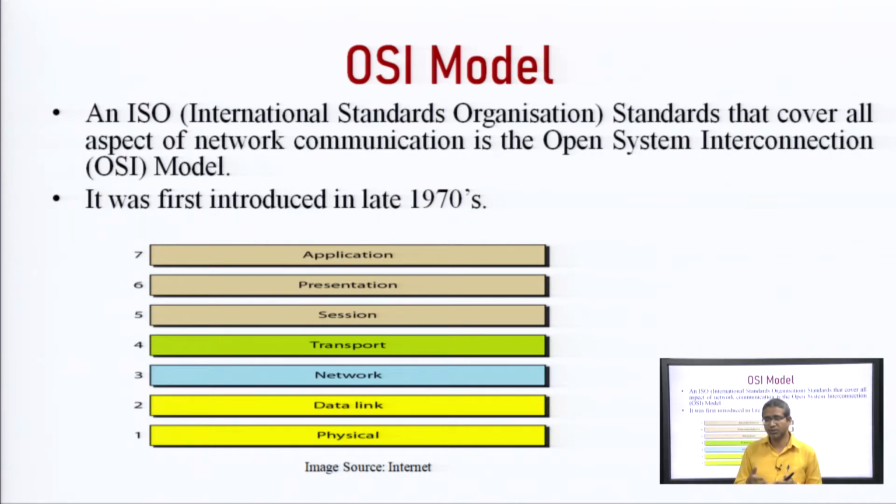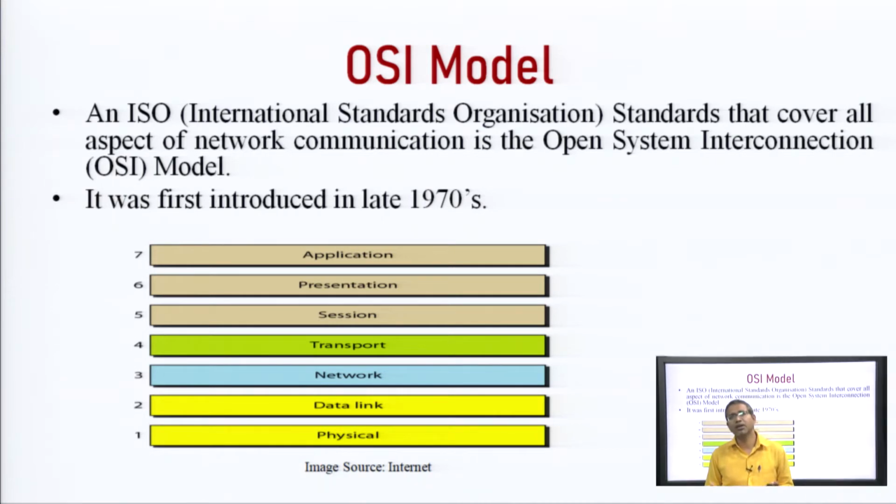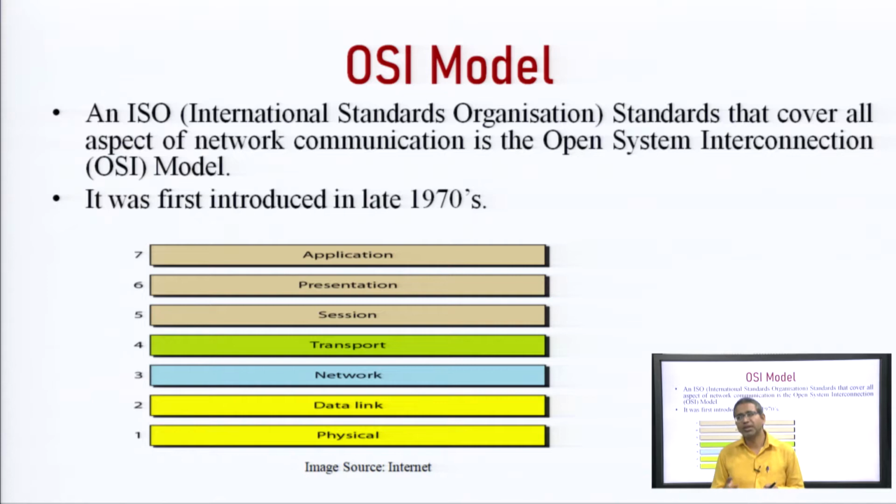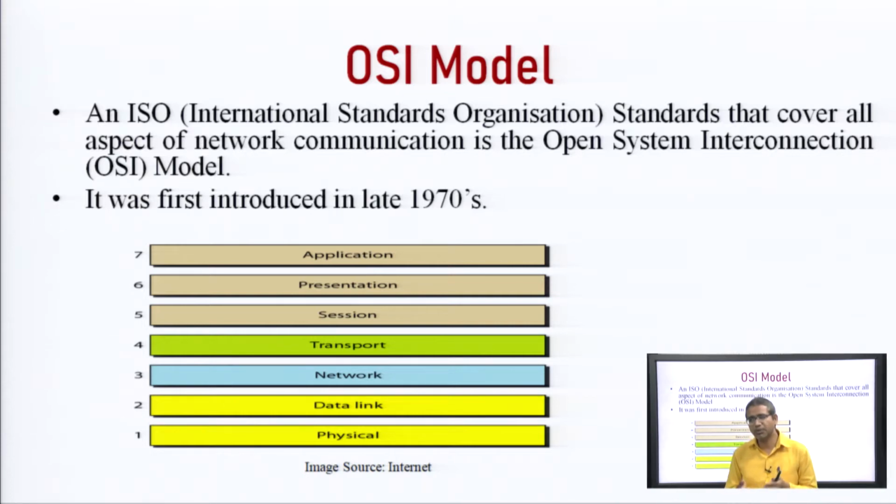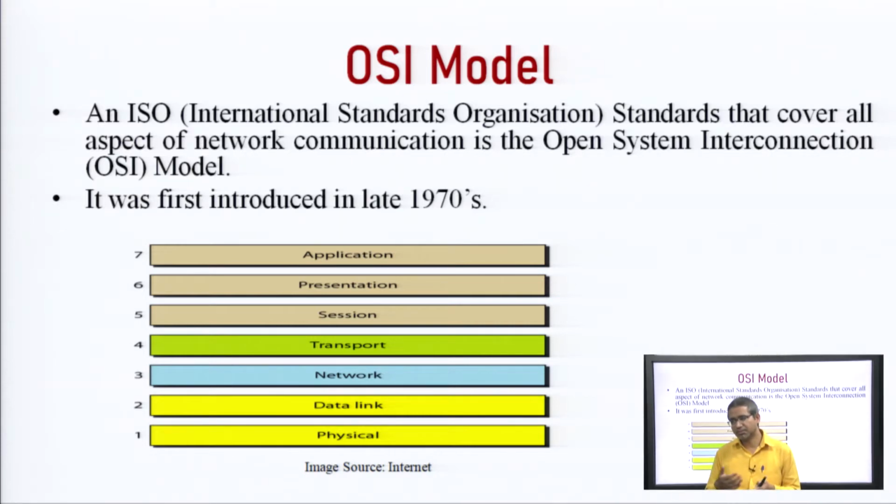Due to the functionalities of the transport layer, upper OSI layers are unaware of the intricacy of the lower OSI layers.